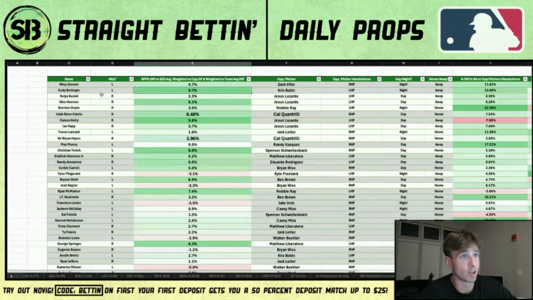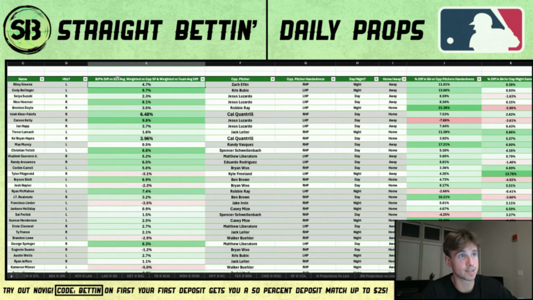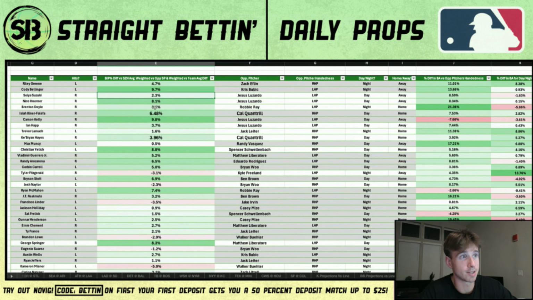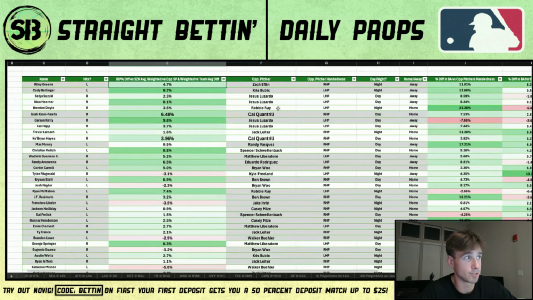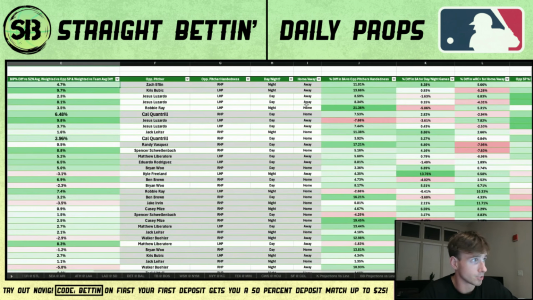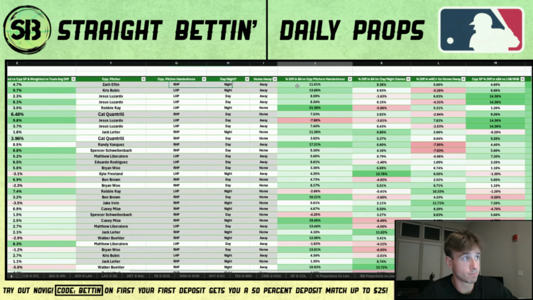Highest one of the day, Riley Green. And Riley Green just has all the splits going for him. Like I said, his BIP percentage difference isn't even that high compared to a lot of these guys, 4.7, even though he's a top projection. Here's the thing, man. All the splits are literally going in his favor. So Zach Eflin, that's who he's going up against. He's a righty, with an 11% higher batting average allowed against left-handed batters. Riley Green himself has an 11% higher batting average.